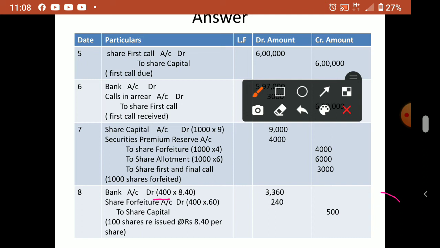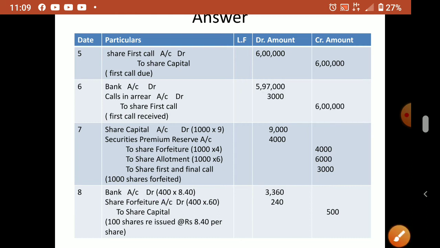So 400 into what is the reissue price? Not that 9. 9 is the first issue price, what was asked or paid by the public. Now reissue at 4 rupees, that after 4 what comes, that is the reissue price. So 400 into 8.40. If you multiply you will get 3360.